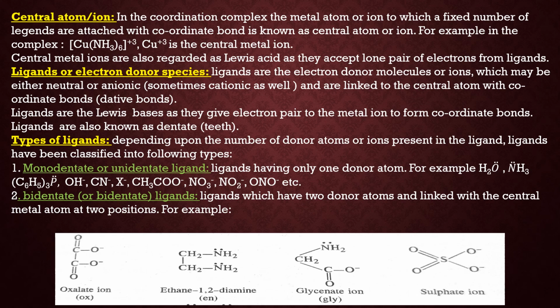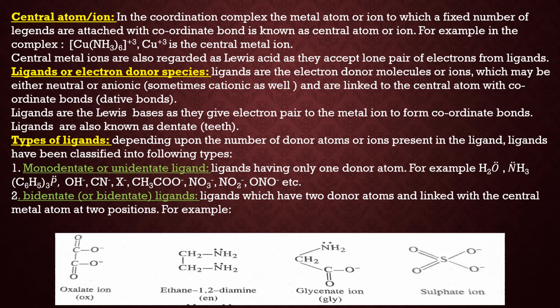Ligands are the electron donor molecules or ions which may be either neutral or anionic, and sometimes cationic. They are linked to the central atom with a coordinate bond or dative bond. It means they have lone pairs of electrons which they can donate to the central metal atom. Ligands act as Lewis bases as they give an electron pair to the metal and form a coordinate bond.